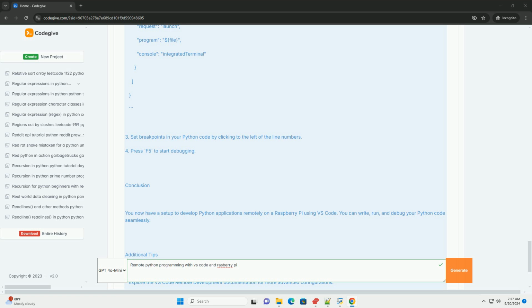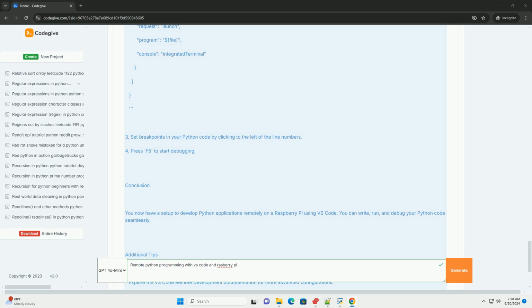2. Install pip, the Python package installer: bash sudo apt install python3-pip. 3. Install virtual environment, optional but recommended: bash sudo apt install python3-venv. 4. Create a virtual environment, optional: bash python3 -m venv myproject, then source myproject/bin/activate.